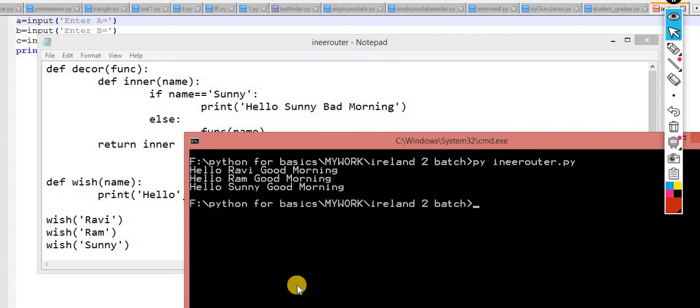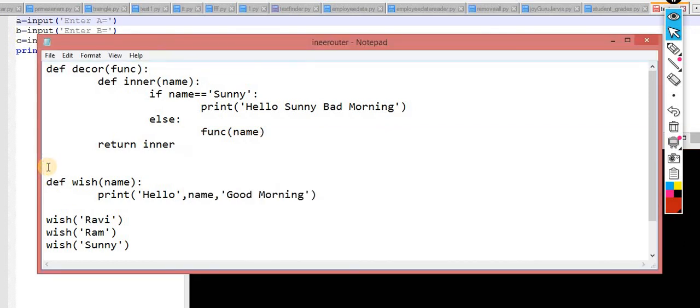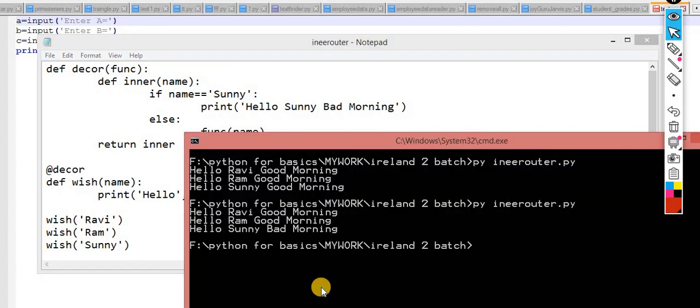Hello Ram, good morning. But if I apply this decorator, then the functionality is extended without changing the code. So this one is the concept of decoration.